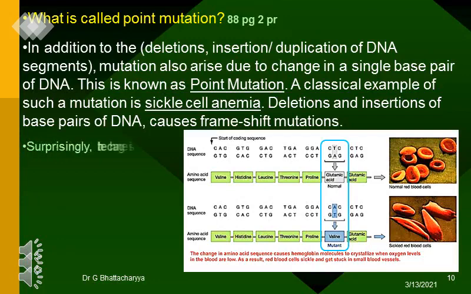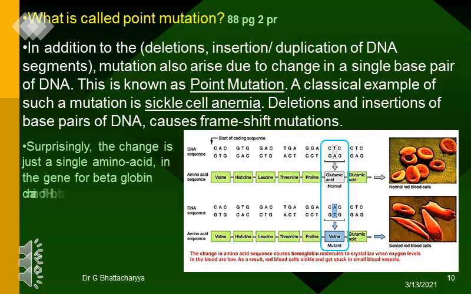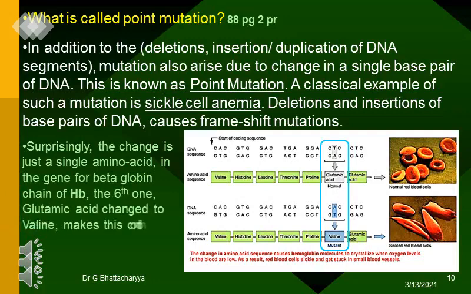Surprisingly, in this, the change is just a single amino acid in the gene for beta-globin chain of hemoglobin. The sixth amino acid, glutamic acid changed to valine, makes this genetic disorder.